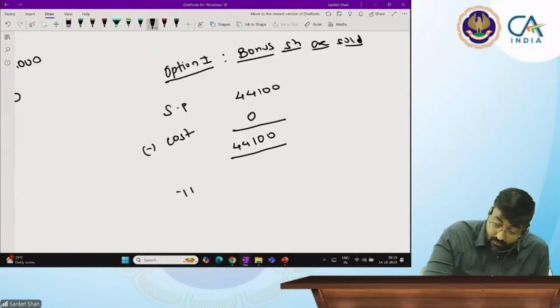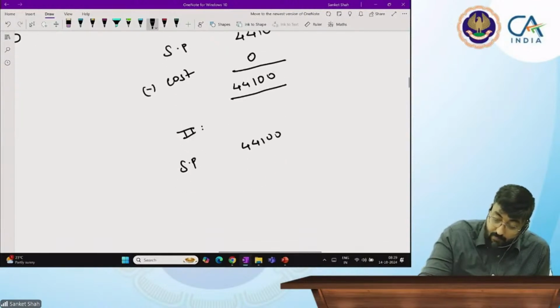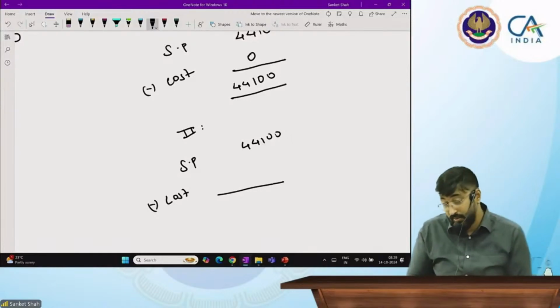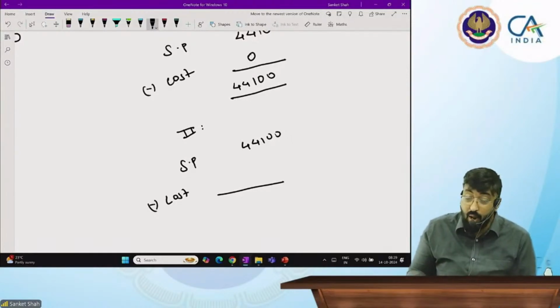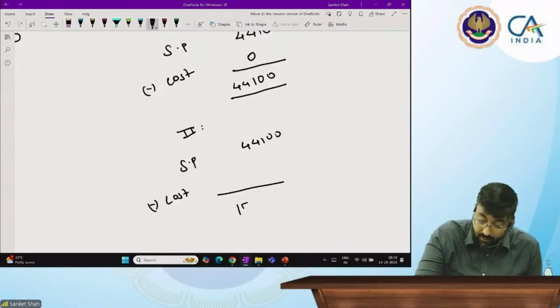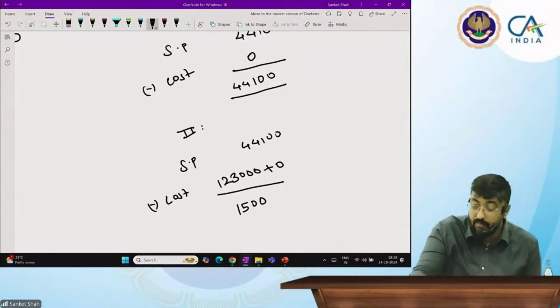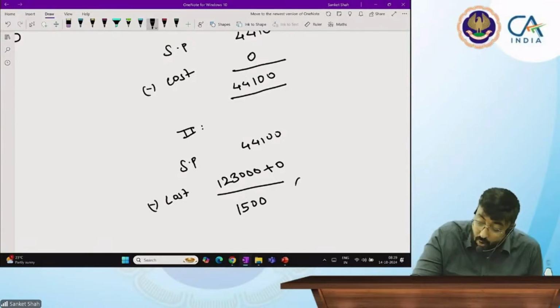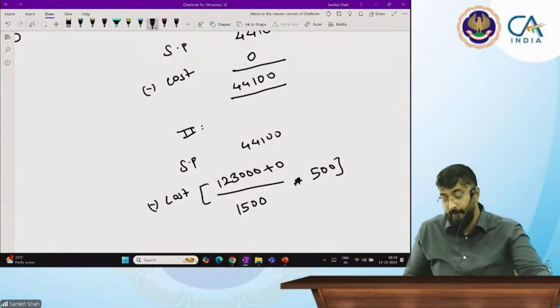Second option, selling price 44,100. I will not take only cost of bonus shares. How many shares I have? 1,500. Okay. And what is the cost? 1,23,000 plus 0. 1,23,000. And out of that, how many shares I sold? 500. Fine.